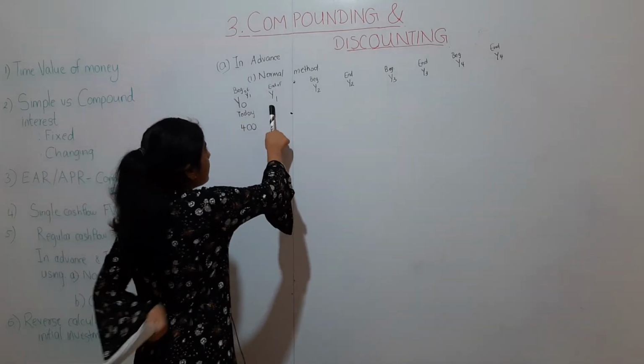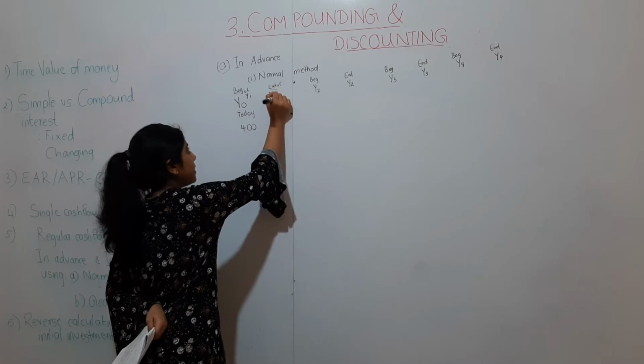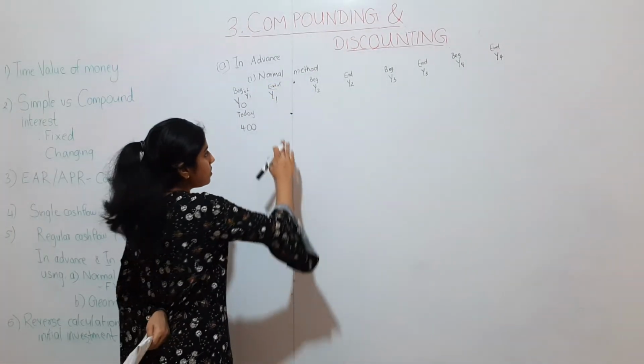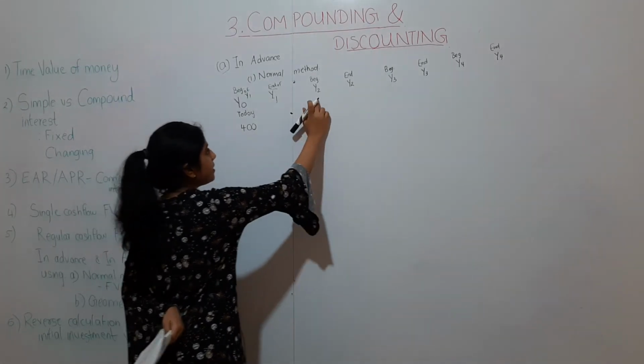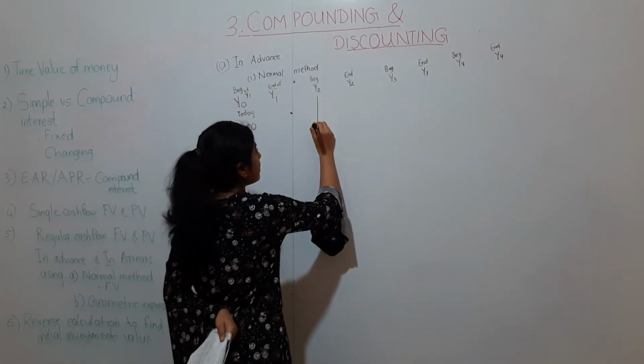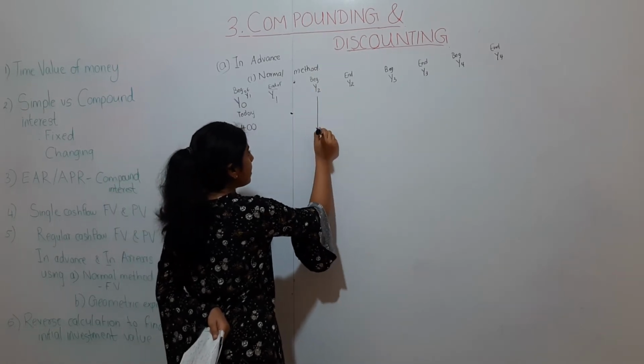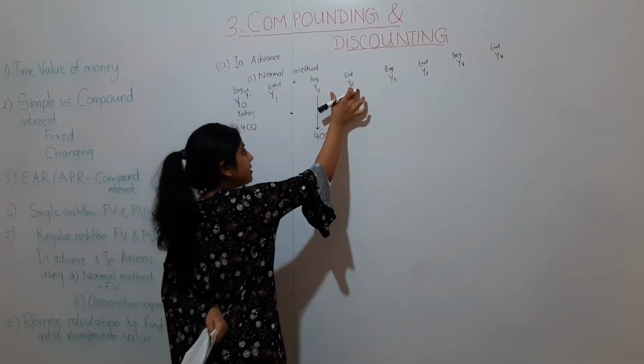Then the next point on the timeline is end of year 1. Is it a beginning of a year? No. Leave it. Second is here, the beginning of year 2. She pays in advance for the second year.